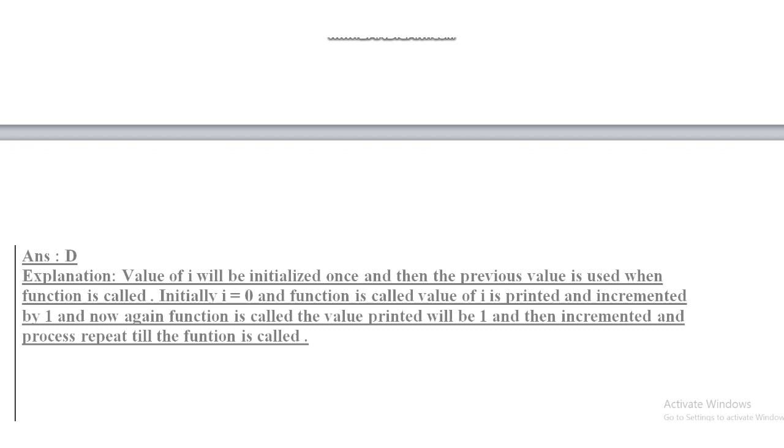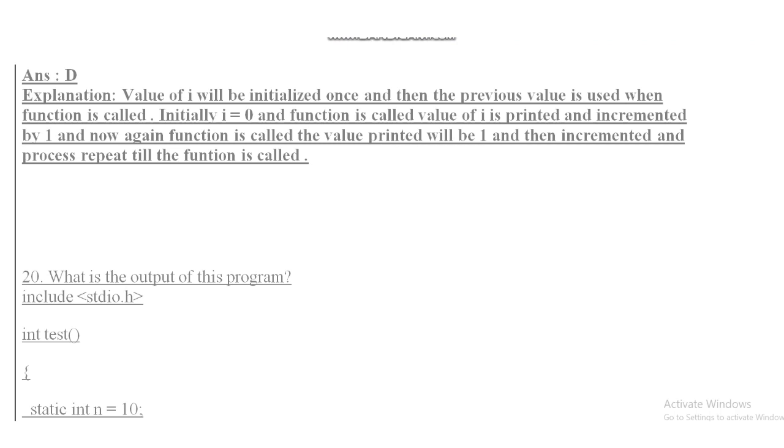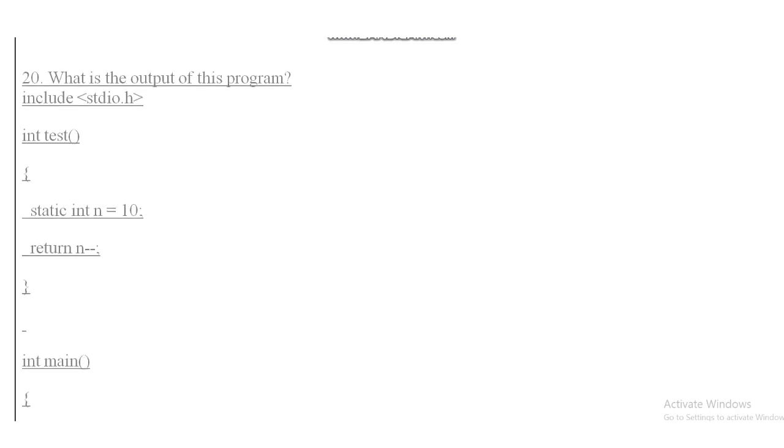So while starting the for loop, the value of I will be 0 and it will be incremented till the value of j will be less than 5, that is 4. So option is 0 1 2 3 4.